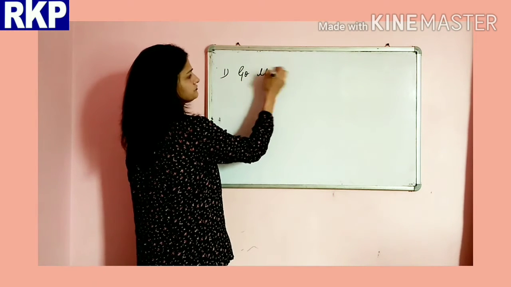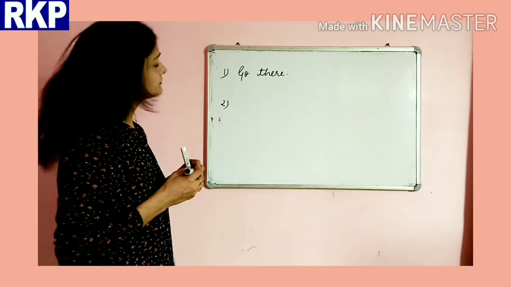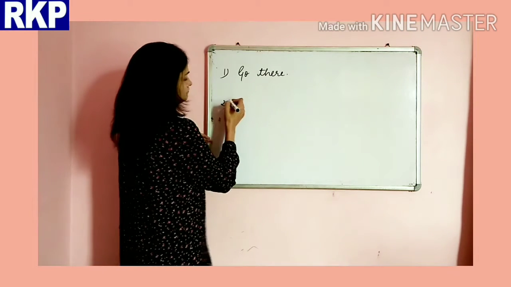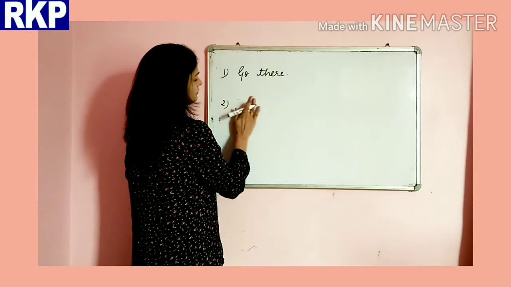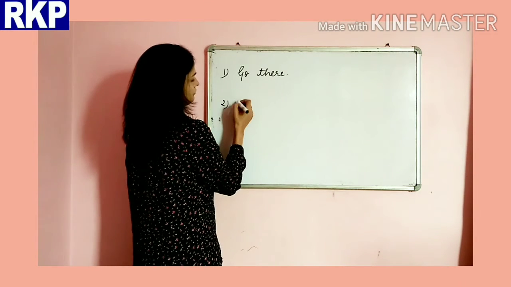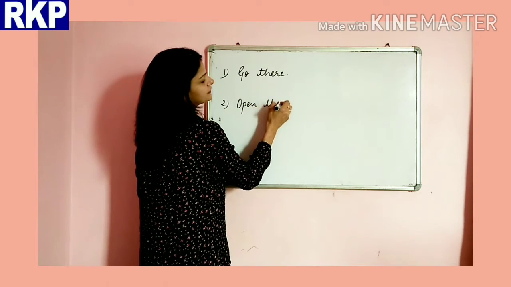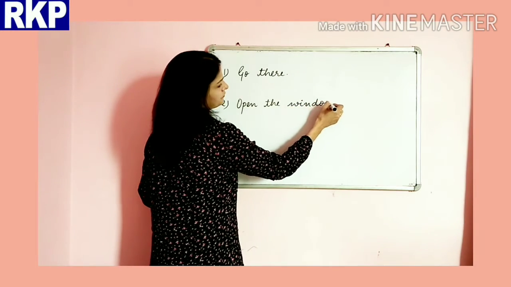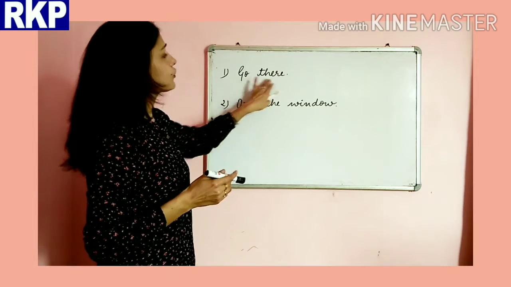Okay, so let's say, go there. All right, then open the window. All right, so if you see here, beta, go there.